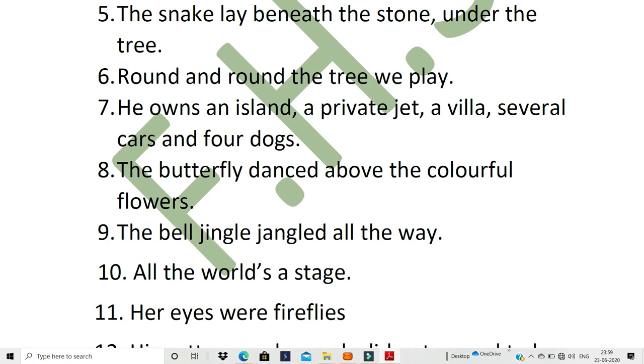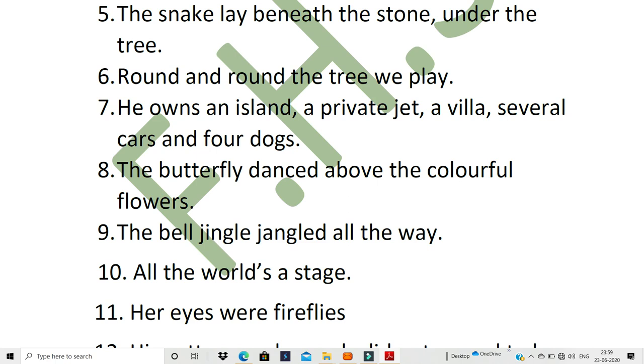Now what's a villa? A private jet means an aeroplane, and a villa is, you can say, a bungalow. Yes, it may be a little bigger than a bungalow also. Yes, so a villa is something which is your own separate house, not in a building. Okay. The eighth one, a butterfly danced above the colorful flowers.